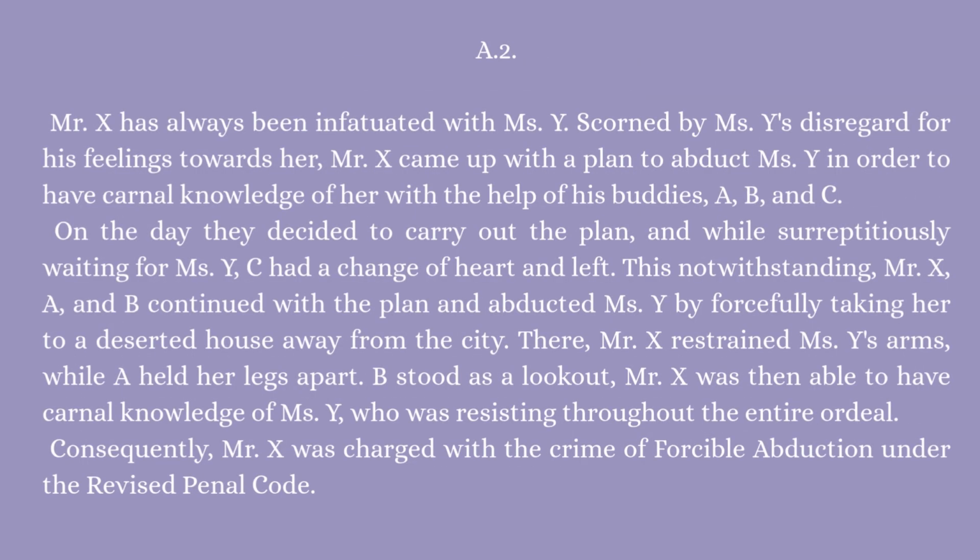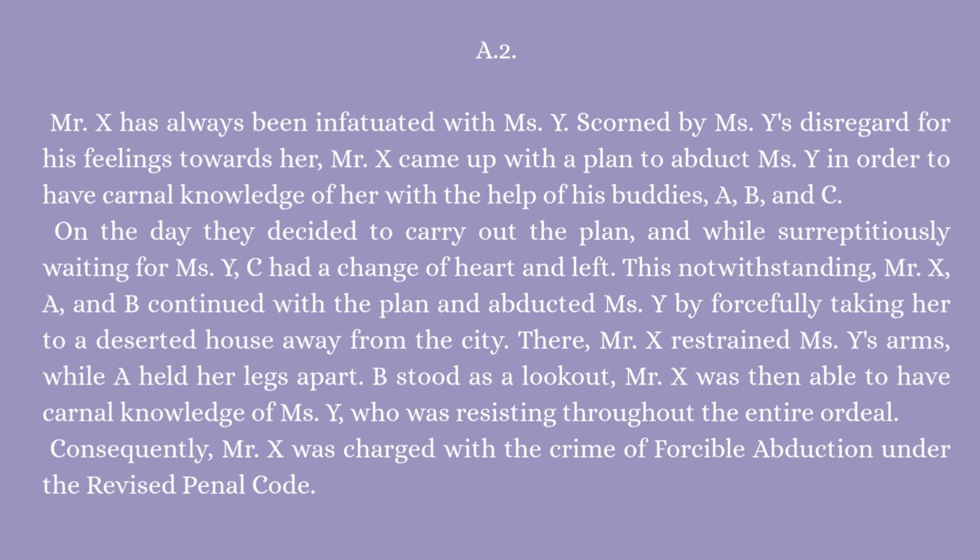Question A2. Mr. X has always been infatuated with Miss Y. Scorned by Miss Y's disregard for his feelings towards her, Mr. X came up with a plan to abduct Miss Y in order to have carnal knowledge of her with the help of his buddies, A, B, and C. On the day they decided to carry out the plan, and while surreptitiously waiting for Miss Y, C had a change of heart and left.